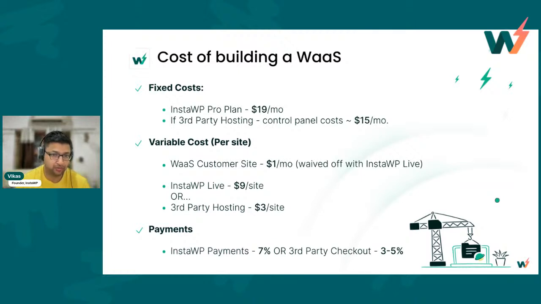Since we are not charging you for hosting, because you are going with a third-party provider, we will only charge you $1. And about the hosting itself, InstaWP Live starts at $9 per site when you go beyond 10 sites. Or if you are using third-party hosting, it comes to about $3. There are multiple possibilities, so I have made it simple.